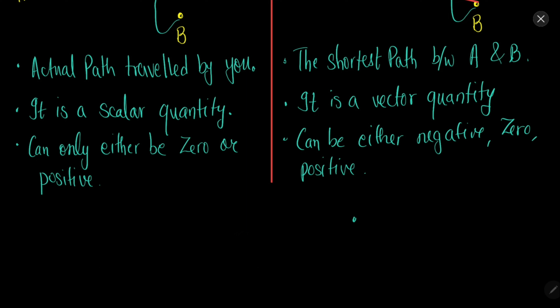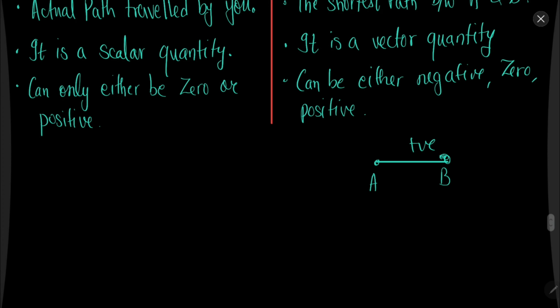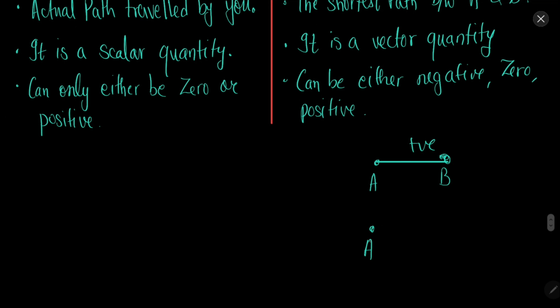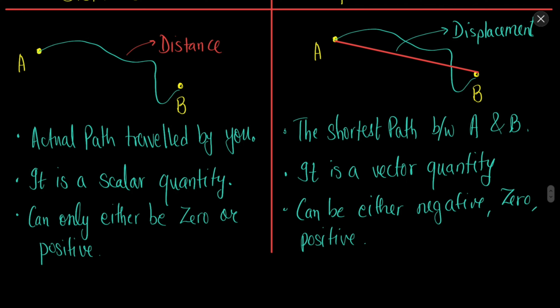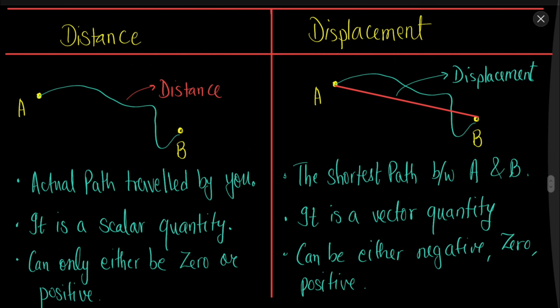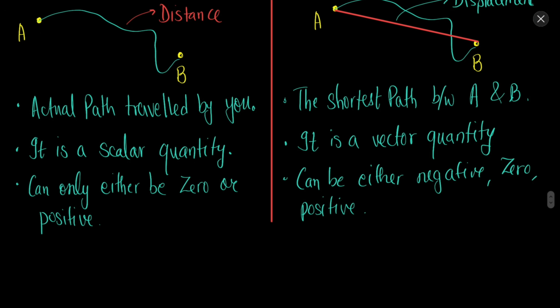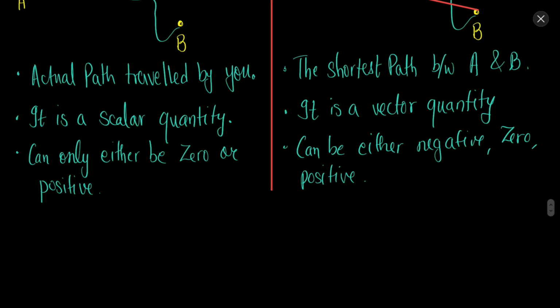But in displacement, because there is some direction, if you go from A to B, let's say you consider this to be the positive direction. Now if you go from A to B in this direction, it will be a negative displacement. So positive and negative tell us about the direction. As distance is a scalar quantity, therefore only positive sign, and displacement is a vector quantity, therefore negative and positive both signs are there. It tells us about the direction.